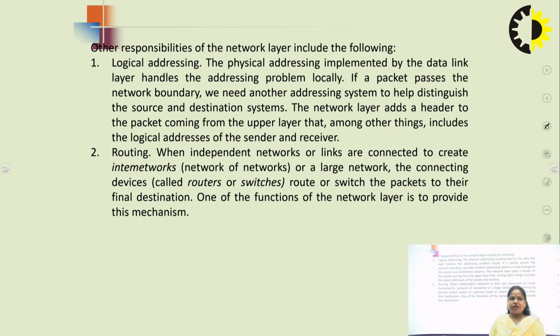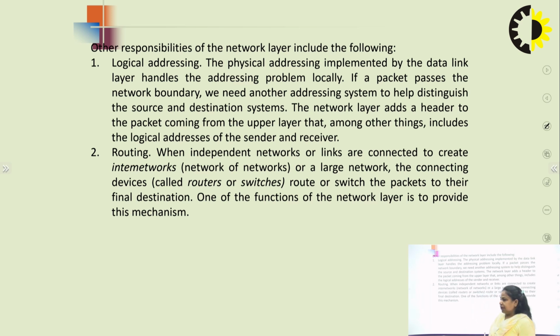Now the other responsibilities of the network layer are, suppose when we interact with the outside world, we require one type of addressing, and in that case it is called logical addressing. As we have already told you, physical addressing is implemented on the data link layer so that it can handle the problems locally. But if the packet is passing beyond its boundaries, we need another type of address. Then we require a logical addressing. That logical address is also called an IP addressing.